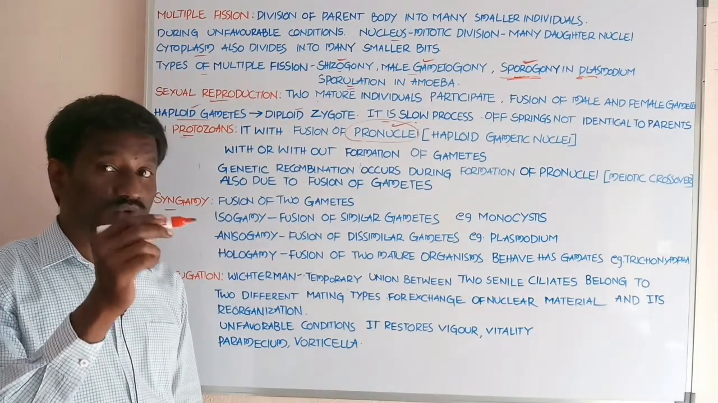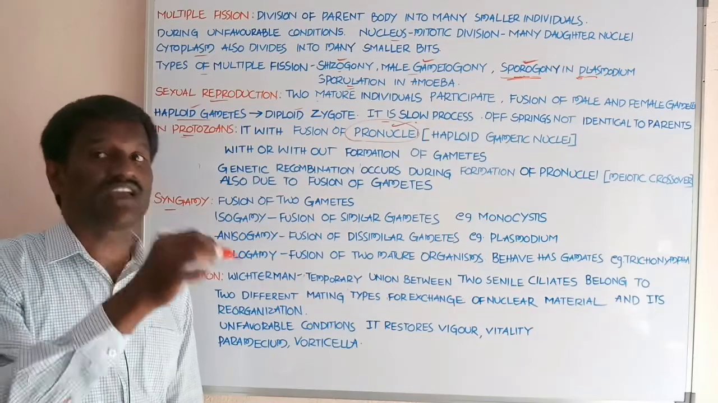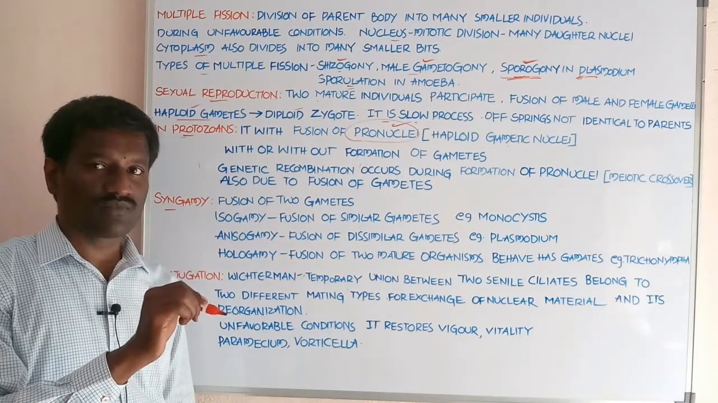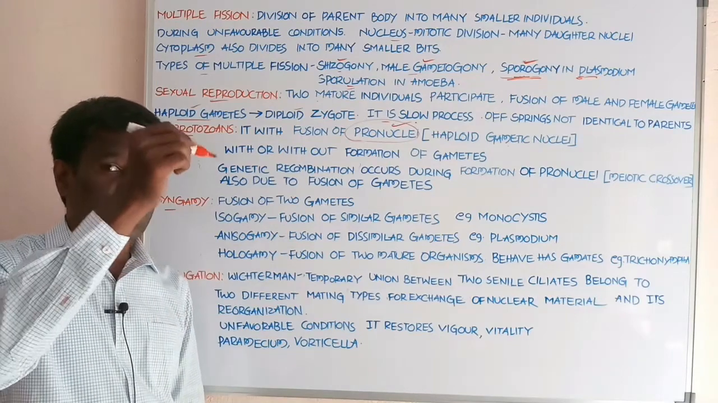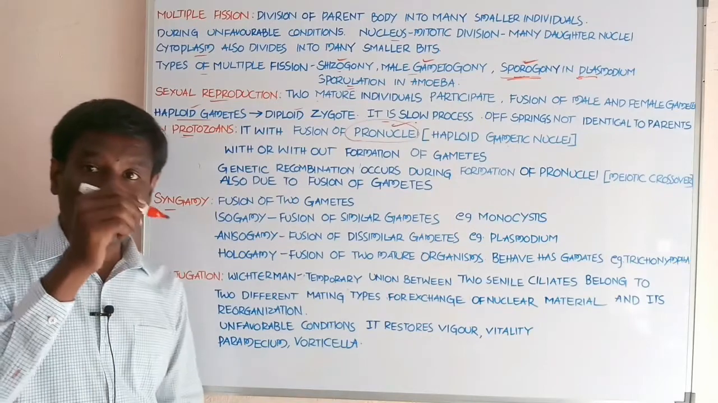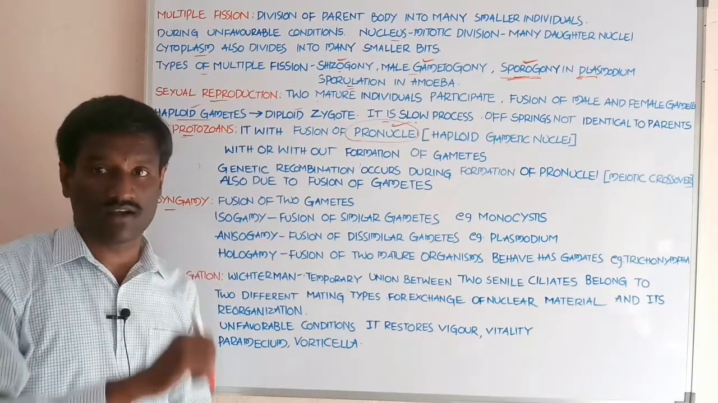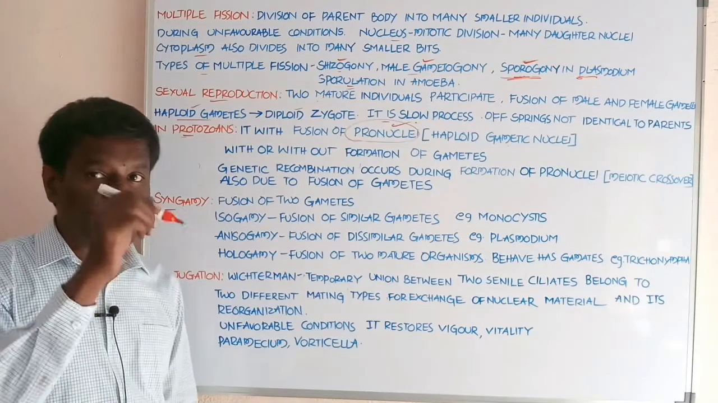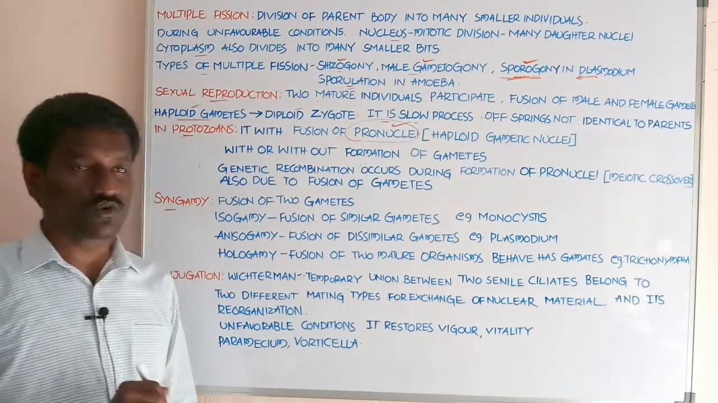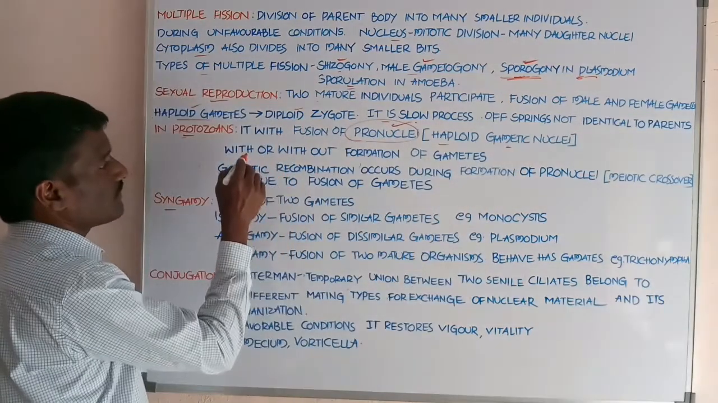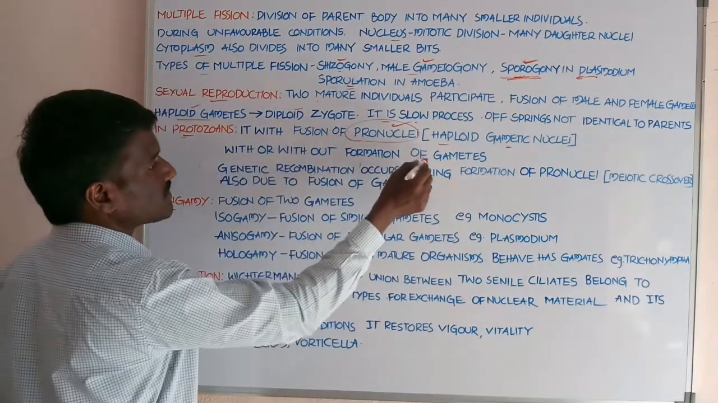Haploid gametic nuclei means it behaves like a gamete. These are the pronuclei, which are produced from the nucleus of the protozoan. They behave like a gamete, female gamete or male gamete. A single set of chromosomes is present in the nucleus, hence it is called haploid gametic nuclei, with or without formation of the gametes.